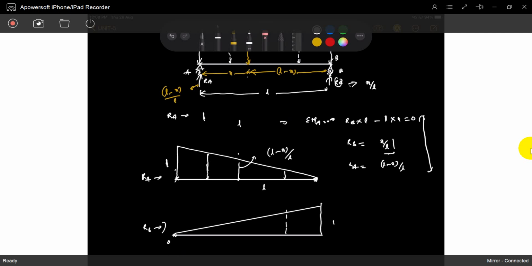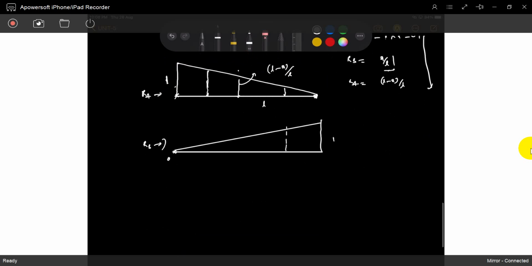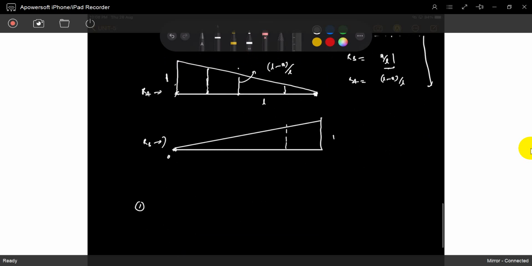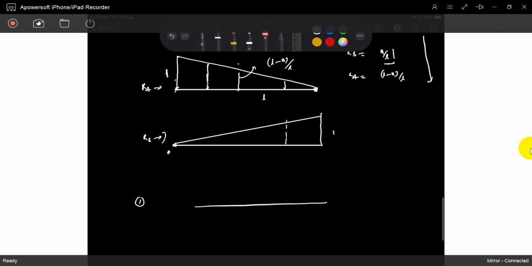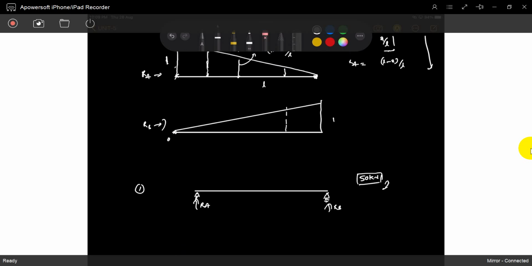How is it useful, sir? I will show you. Just see. A simply supported beam is there, and some truck is moving. A 50 kilonewton force truck is moving. So it is RA, it is RB. So you can directly draw.